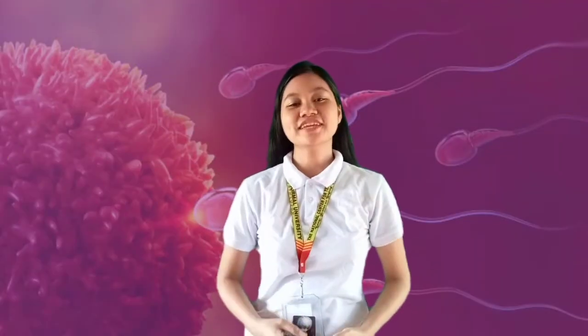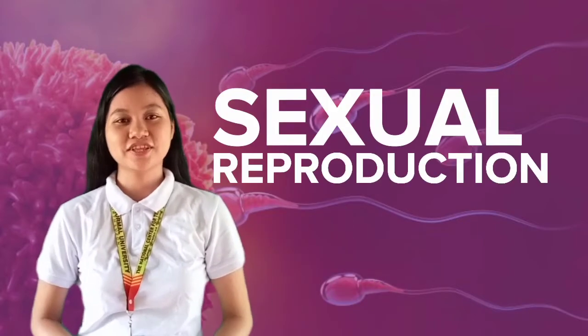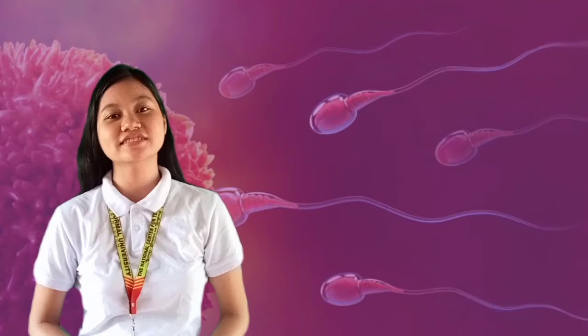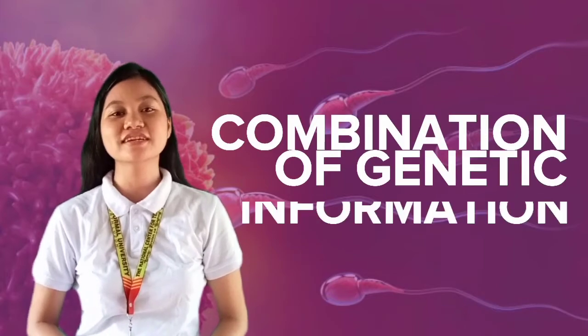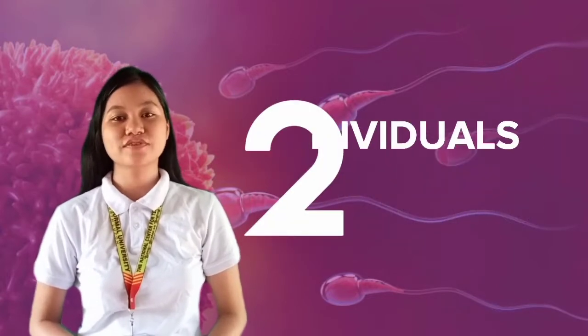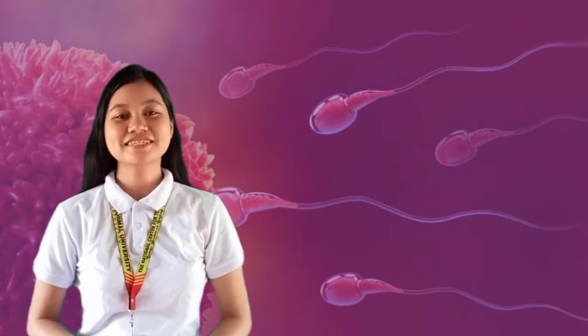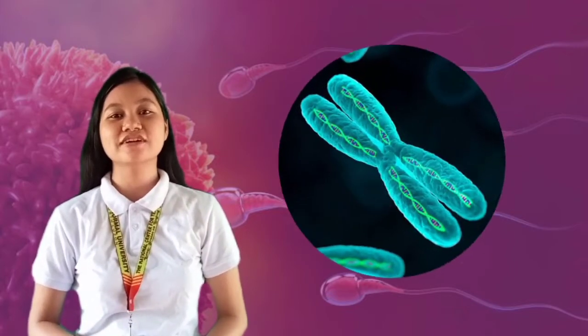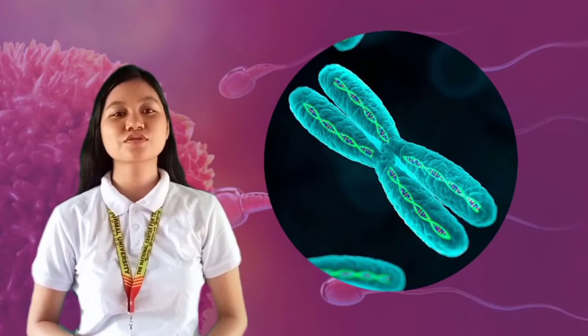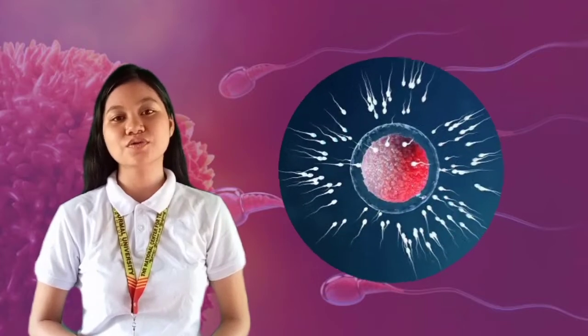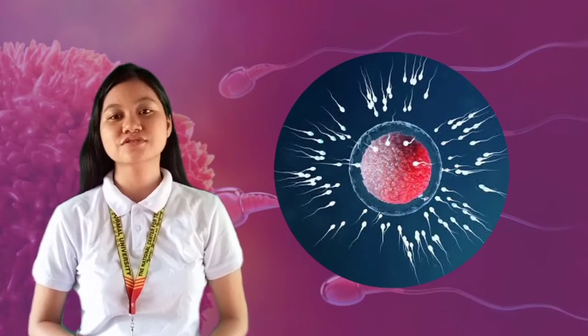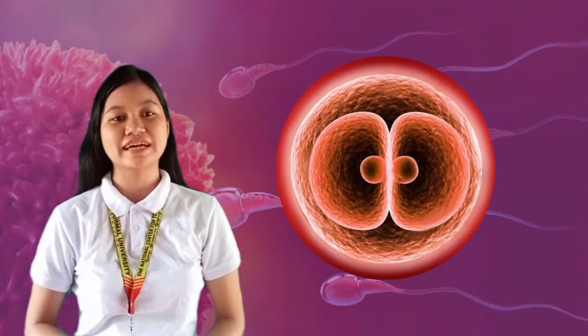Now, I bet you already know about asexual reproduction. Then if that's the case, let's talk about the second mode of reproduction. Sexual reproduction is the production of new organisms by the combination of genetic information of 2 individuals of different sexes. In most species, the genetic information is carried on chromosomes in the nucleus of reproductive cells called gametes, which then fuse to form a diploid zygote.